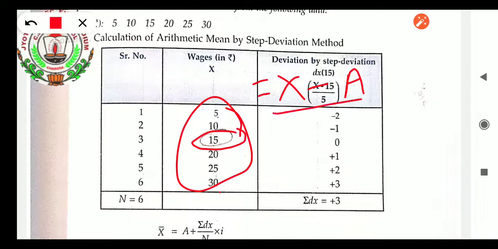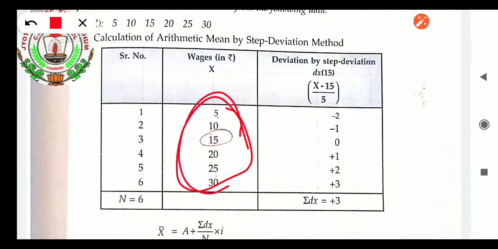dx equals x minus A upon I. What is I? The difference between the values. Okay. So let us see the formula and take the values. x minus 15, x is given here, minus 15, where 15 is the assumed mean we have taken, upon 5. So 5 minus 15 is minus 10, upon 5, the answer will come minus 2, and so on.